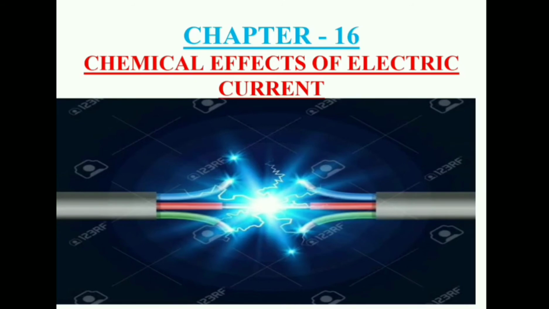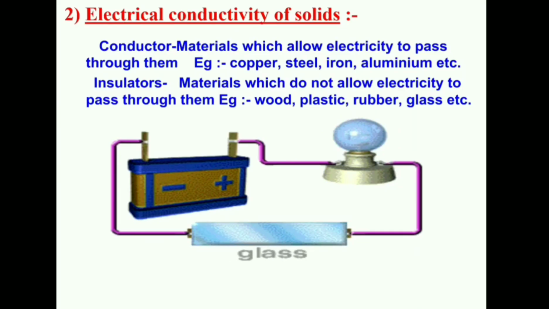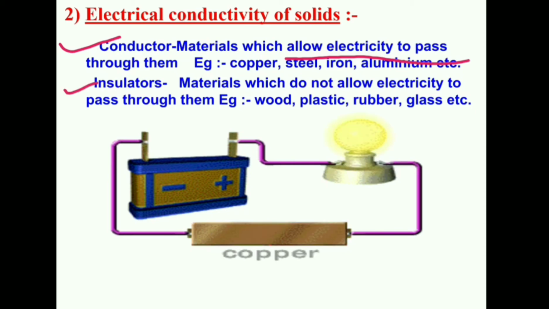Today we are going to start our topic, chemical effects of electric current. We have already studied that some materials allow electricity to pass through them. They are known as conductors, and some materials do not allow electricity to pass through them. They are known as insulators.